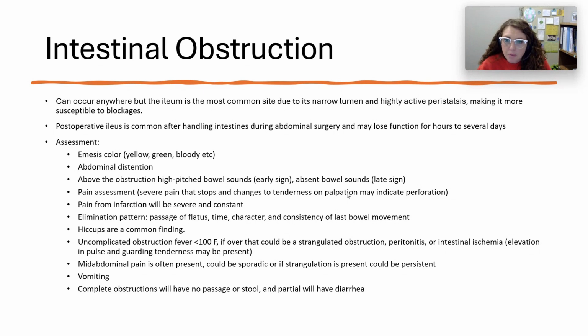All right. So, our assessment, we're looking at our emesis color. Is it yellow, green, bloody? We can get a lot from the color of the emesis. Do we have abdominal distension? Is it mild? Is it severe? Is it present at all? What does that look like?